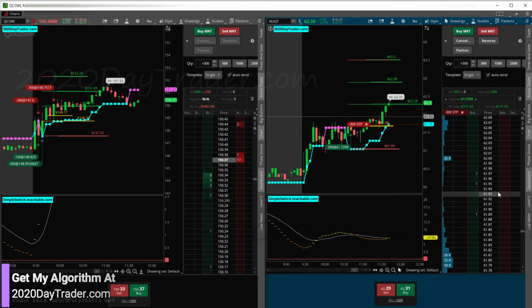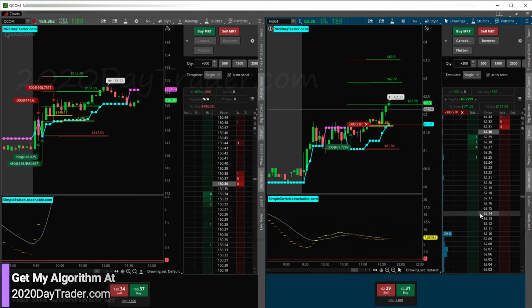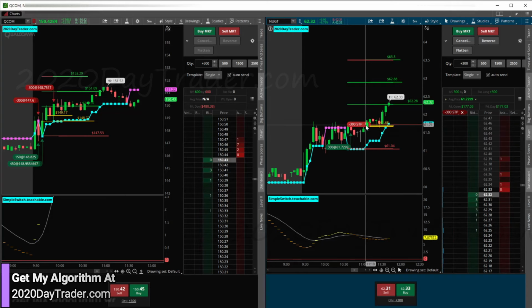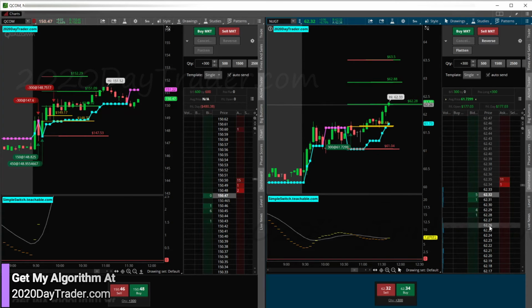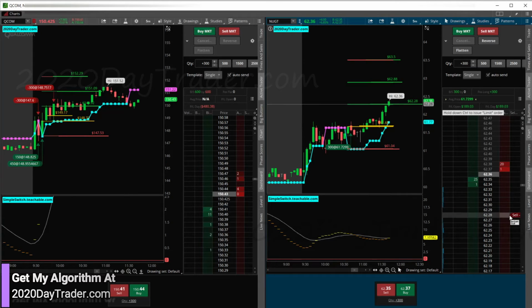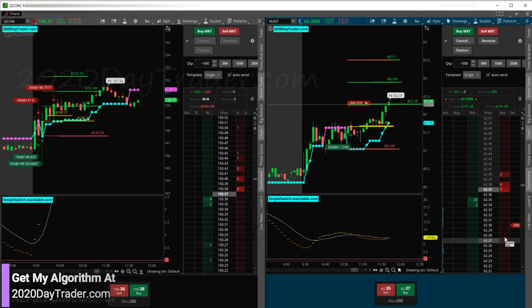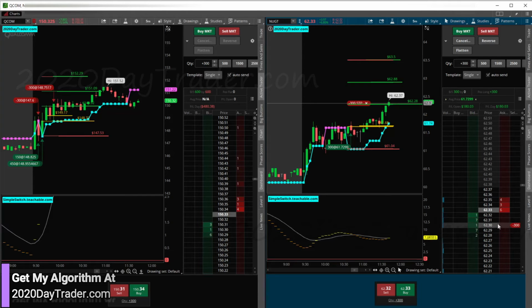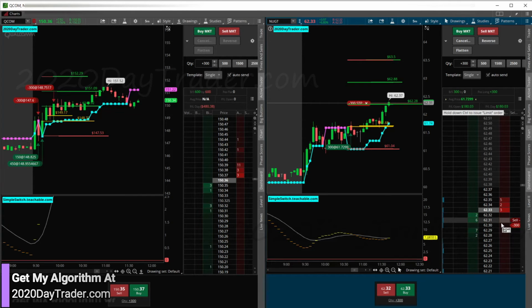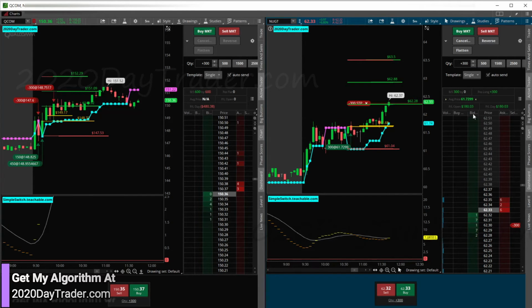All right, so now we're breaking above 62.28, so 31, so we're in a good spot. Just to make it easy, I could drag and move that if I want, but it's easier for me just to click it like that. So 28, 30, then we'll get our exact target with the spread only being a couple pennies. So hopefully we get lucky and it just boosts, but I didn't give it very much room to breathe, so we may get stopped out here. Just take our profit, which I'm totally cool with as well.